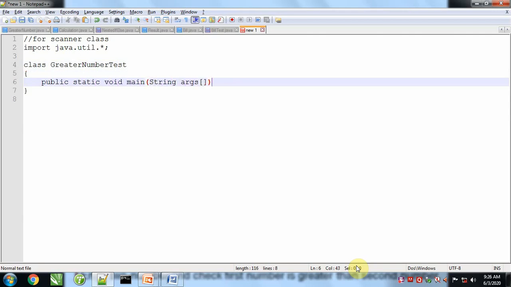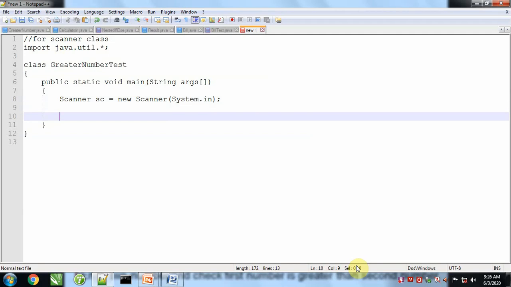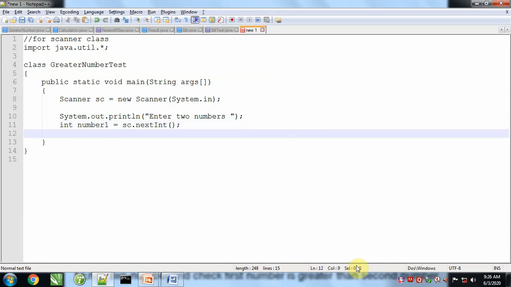Now we will take a main method, and here we will make an object of the Scanner class. Now we will ask the user to enter two numbers. Number 1 we will read by the nextInt method, and number 2.